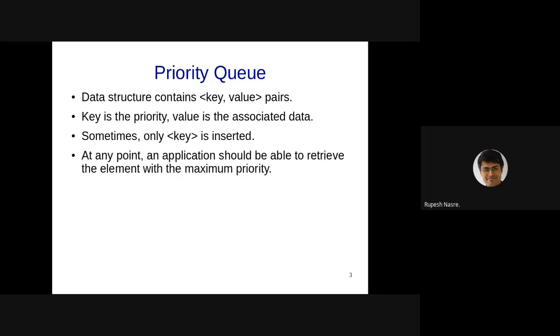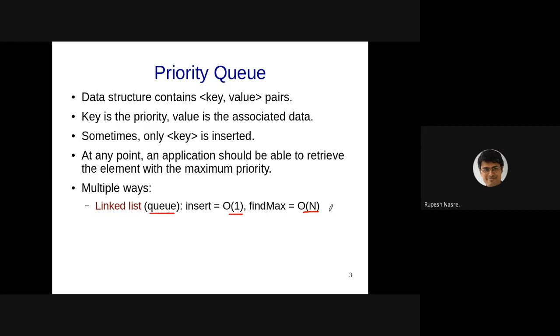So the expectation behind this data structure is that we would be able to retrieve the element with the maximum priority at any point in time, and that we would like to do as fast as possible. If you think about different ways in which this can be done, I can do it using a linked list. Then I can just insert in order 1 at some location, maybe at the end of the queue, and then finding the maximum takes order n time, where n is the number of elements inserted.